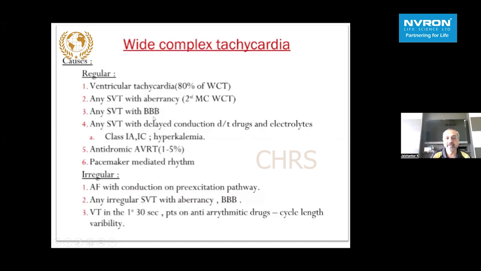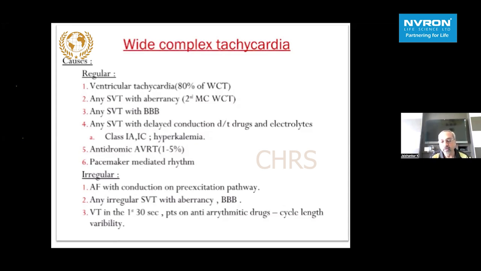Virtually any SVT with bundle branch block aberrancy, bundle branch block conduction can lead to a broad complex tachycardia. And also drugs given for SVT can also make the conduction down the pathways refractory, and you can have a broad complex tachycardia. You should also not forget hyperkalemia, which can cause the QRS to get prolonged. And pacemaker mediated rhythm, increasingly we see patients with device implantation with some kind of tachycardia. And if it is irregular, it could be AF, and we need to have that in mind.